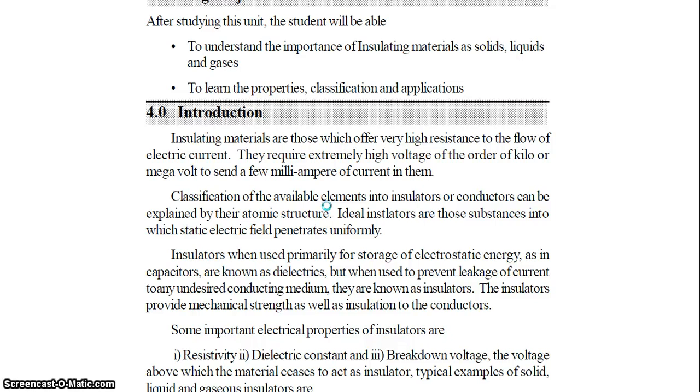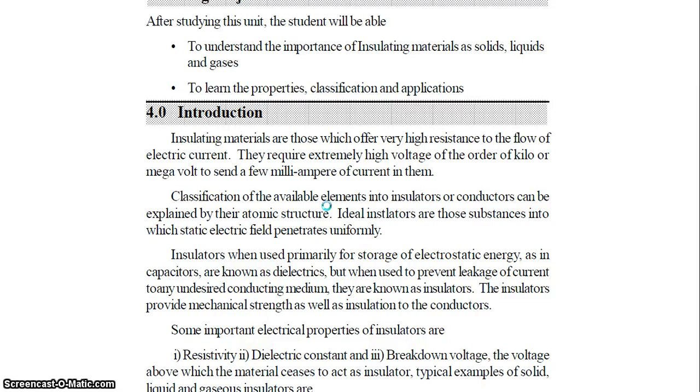But when used to prevent leakage current to any conducting medium, it is called an insulator. Insulators are also used to provide better mechanical strength as well as better insulation to the conductor.